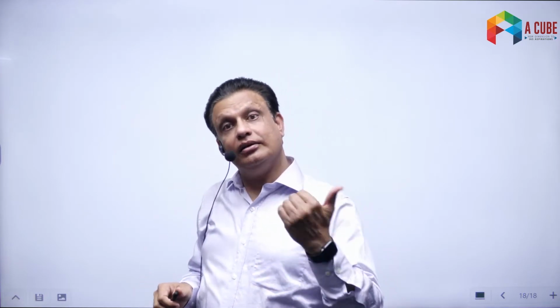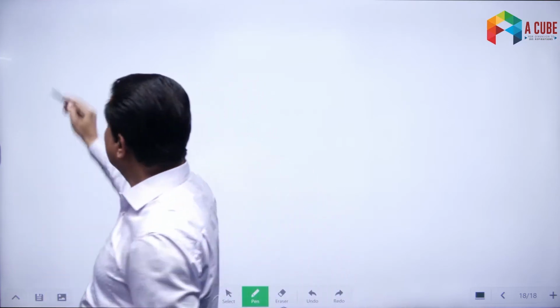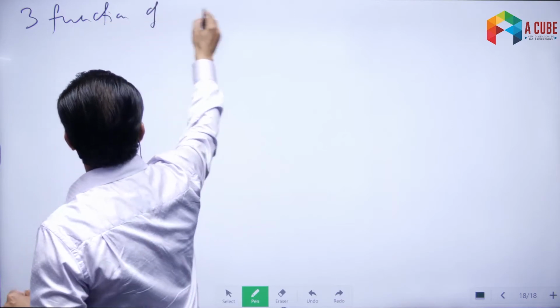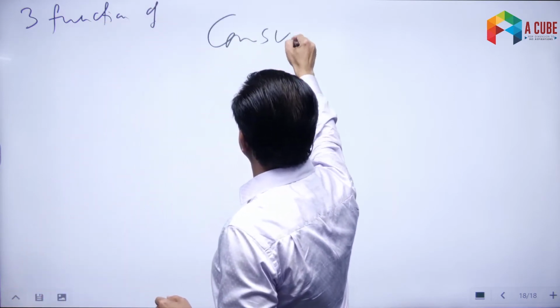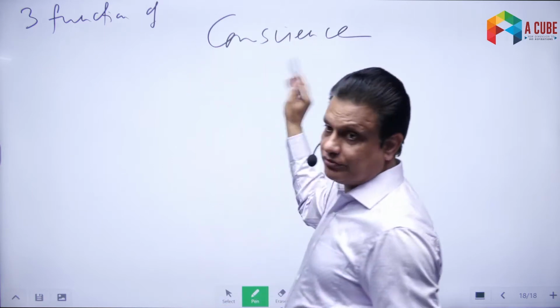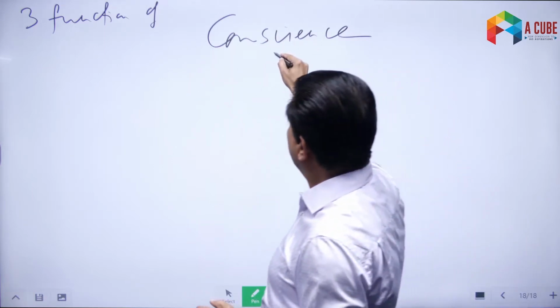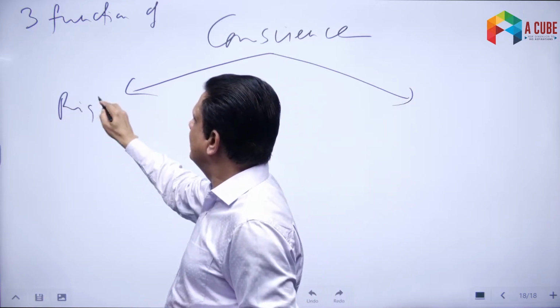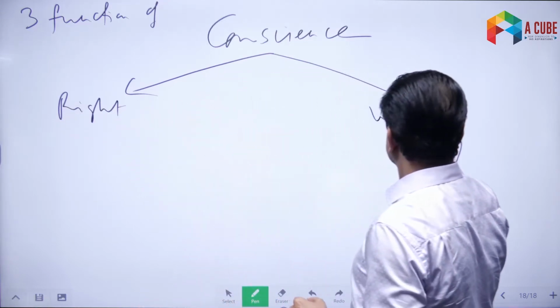Conscience is a very complicated matter in philosophy. I'm not going to go into the philosophical detail of conscience here. But we can understand conscience in terms of its functions for us, what actually it does for us. So we see here that conscience performs three important functions for us. Three functions of conscience. What are they? Well, conscience always tells us normally what is right and what is wrong.